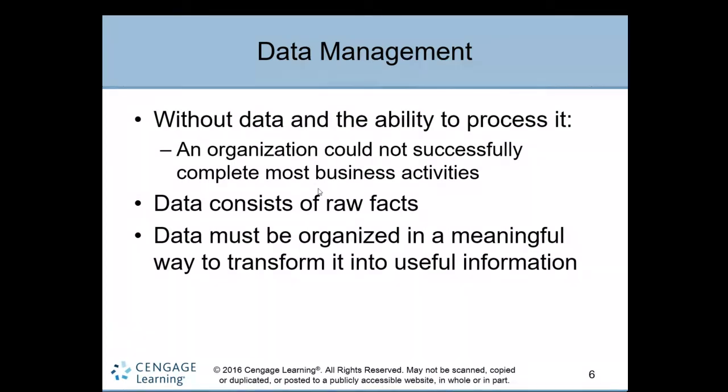You must organize it using programs and applications so that it becomes useful information for the organization. That is data management.